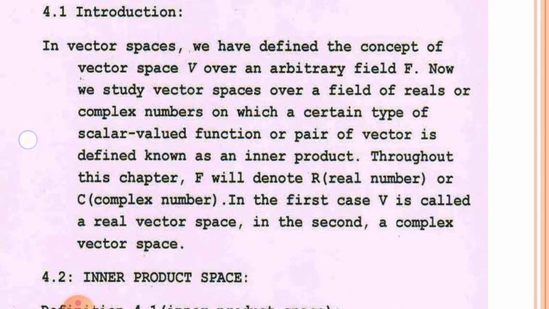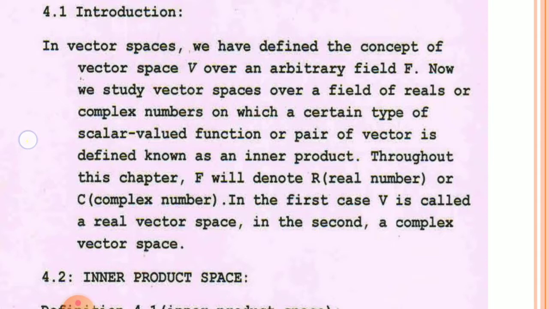You have to remember one thing: in the article inner product spaces, when we consider V a vector space over a field F, then F is either real numbers or complex numbers. When F is the real numbers, then vector space V is called a real vector space.